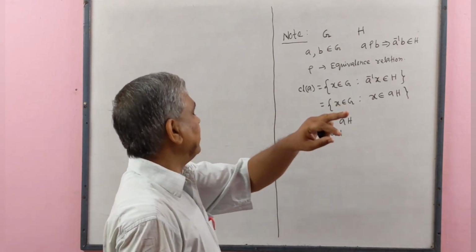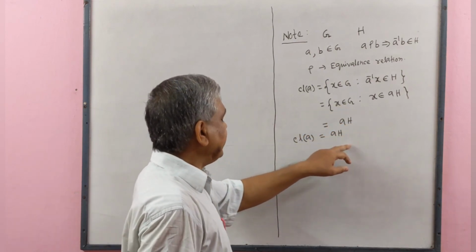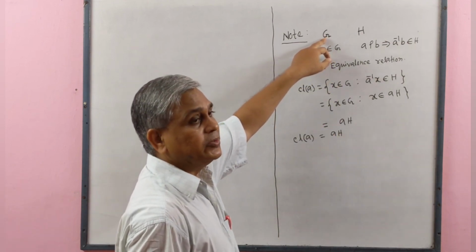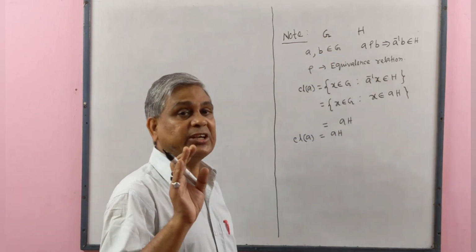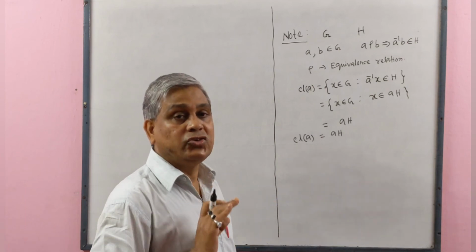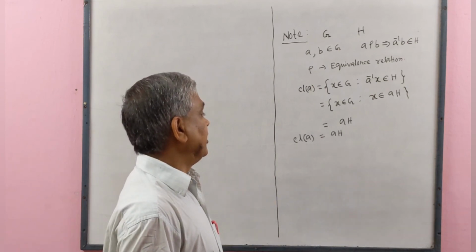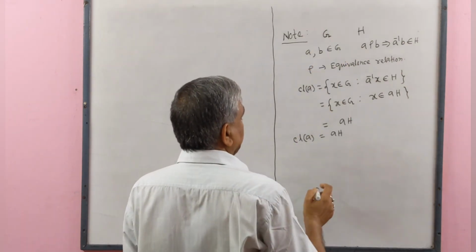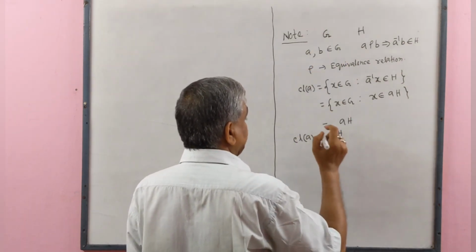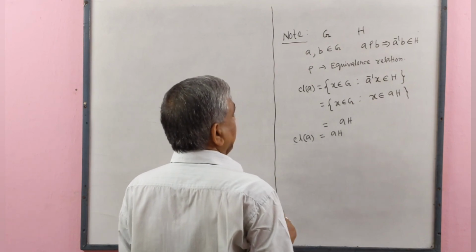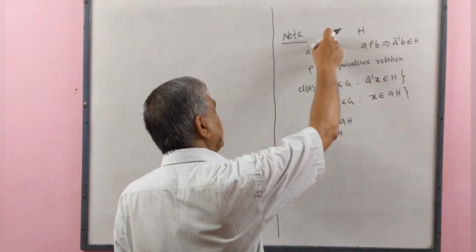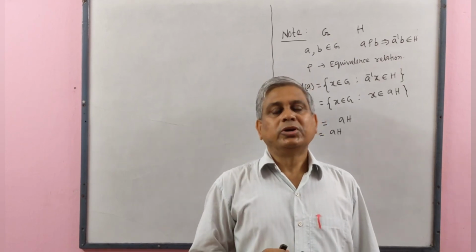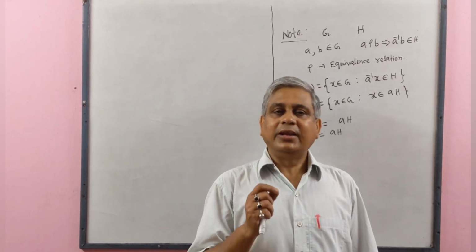In this way, we get different left cosets in group G, and those left cosets are all disjoint left cosets in group G. And union of these disjoint left cosets is the group G. Now I will give you details of my lecture notes.